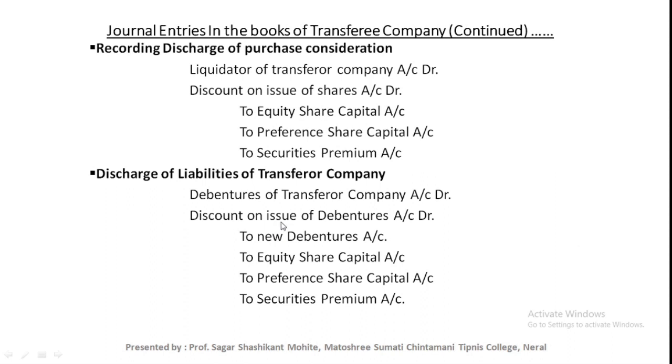Journal entry for discharge of debentures is debentures in transferor company account debit, to debentures account, to equity share capital account, to preference share capital account. If debentures or equity shares or preference shares are issued at premium, at that time to security premium account. And if these are issued at discount, then discount on issue of shares or debentures account is debited.